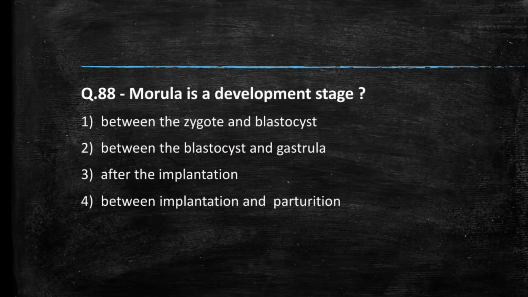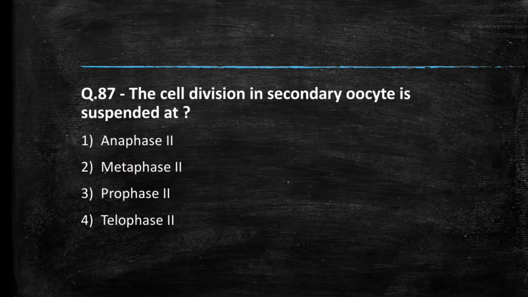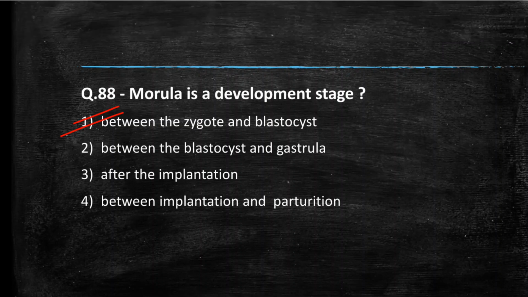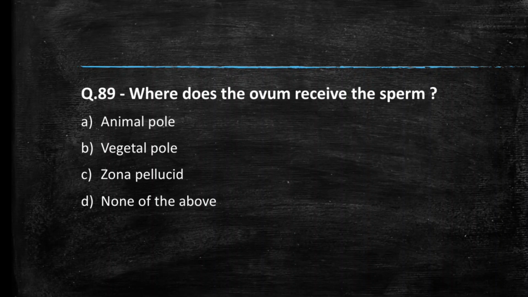Next question we have, morula is a development stage between zygote and blastocyst, between the blastocyst and gastrula, after the implantation, between implantation and parturition. So the right answer to this question is between the zygote and blastocyst, option A. When zygote travels from ampulla isthmus junction to uterus, during this stage 8 to 16 cell blastomere stage, it is known as morula.